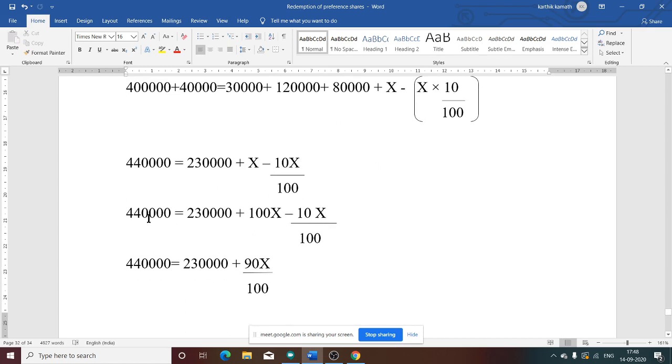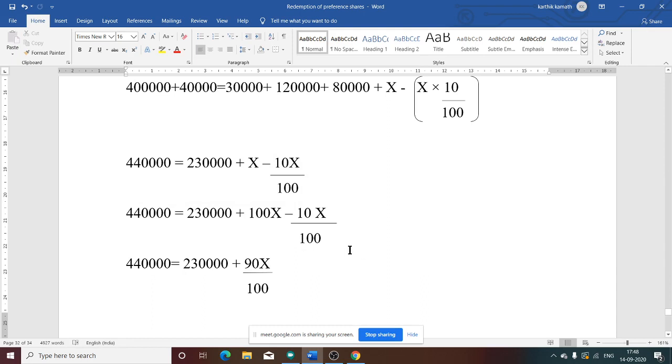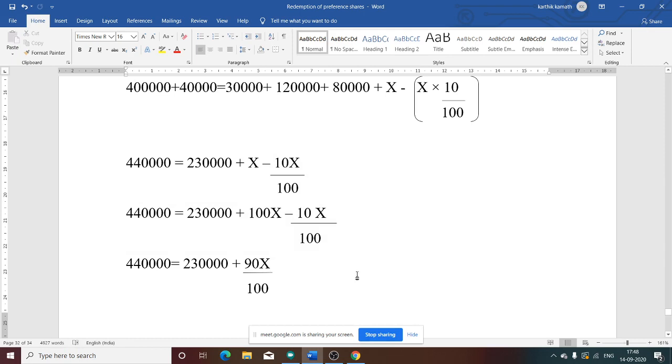Then again simplification, 4 lakh 40,000 is equal to 2 lakh 30,000. Now you see x divided by 1 minus 10x by 100, you will get 100x minus 10x divided by 100, common denominator, LCM method. So now you need to deduct: bring 2,30,000 to the other side.